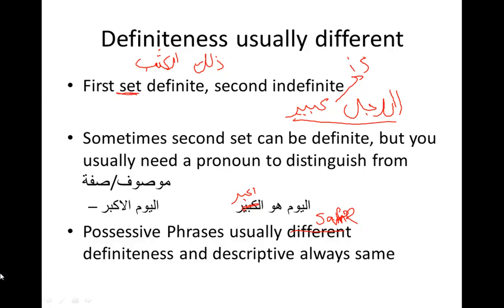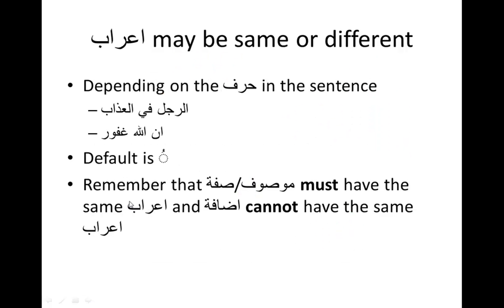Just like descriptive phrase, definiteness, as the slide discusses, is usually different, and if it is the same, you usually have to put a huwa or hiya, depending on the gender, or hum, depending on if it's many people. And i'rab may be the same or different also. Usually i'rab is the same, and it's usually dhamma. Allahu ghafurur rahim. Allahu ghafurur rahimun. Ar-rajulu huwal kabiru, or ar-rajulu kabirun.